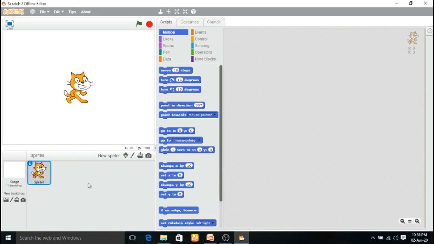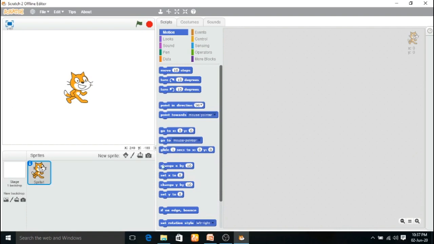This is called the sprite list. So the sprites are objects or characters which you can use in your project. You can use any number of sprites. The sprite pane contains the thumbnail view of all the sprites. However many sprites are used in your project, all the sprites are displayed in your sprite pane.